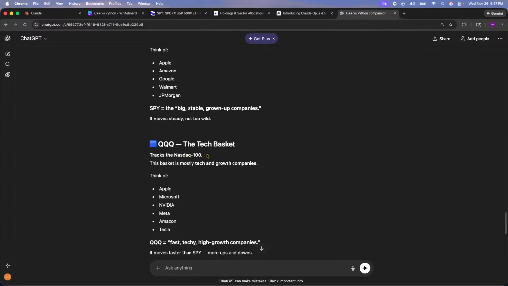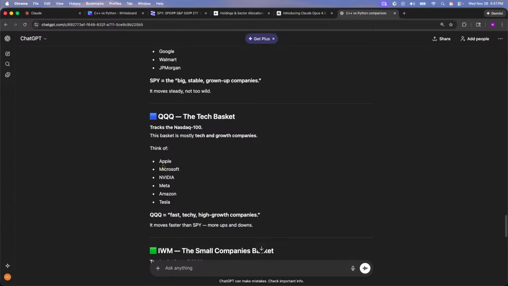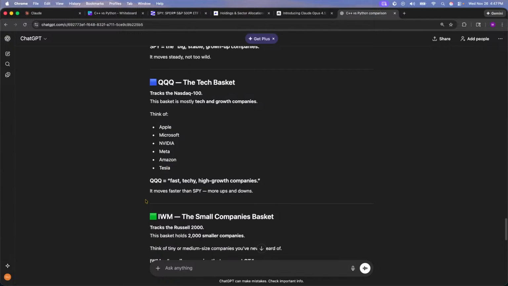QQQ is the tech basket. It tracks the NASDAQ 100. This basket is mostly tech and growth companies. So think of Apple, Microsoft, Nvidia, Facebook, Amazon, Tesla. QQQ equals fast, techy, high growth companies. It moves faster than SPY, more ups and downs.